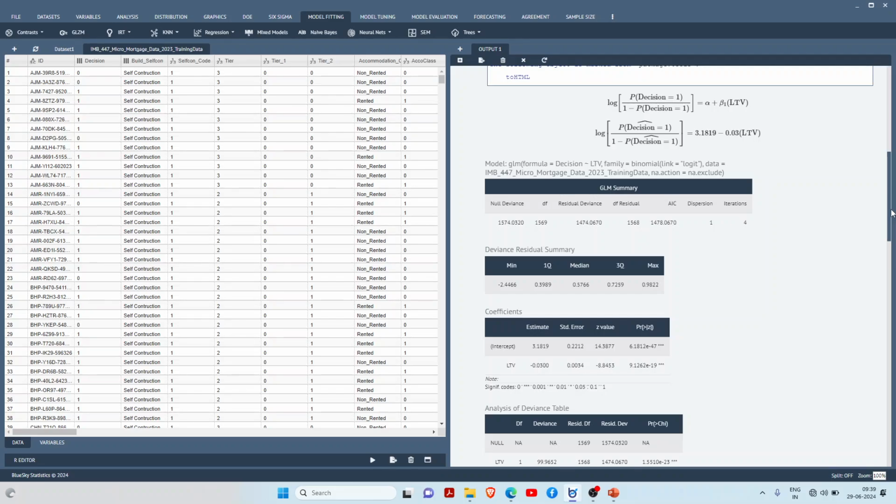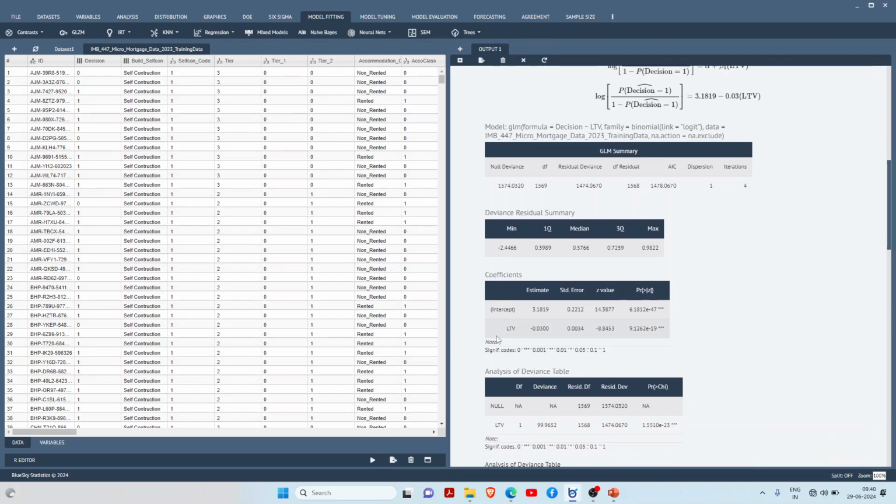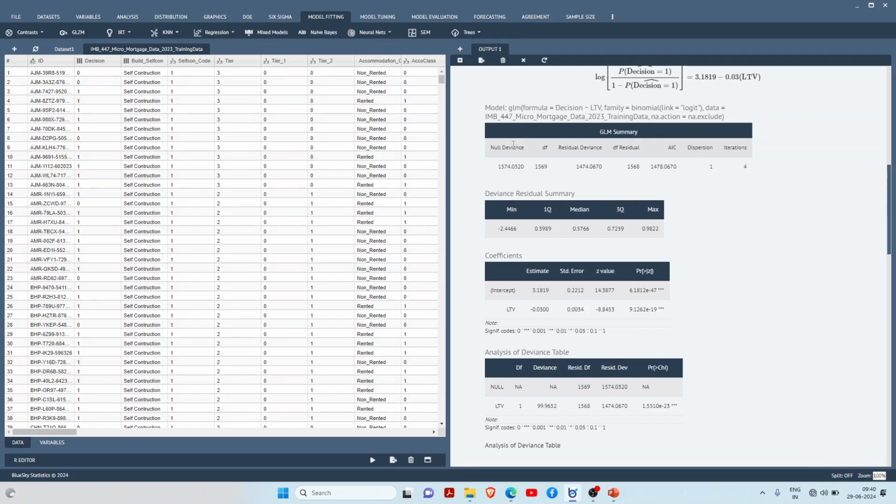Now we will see this in this format also. So yes, this is our basic output. Here it is alpha plus beta x, where x is our LTV. Alpha, or the constant, is 3.1819 and your beta is minus 0.03. So it is a negative relationship. This is my basic coefficient. I will talk about null hypotheses when we solve multiple regression.